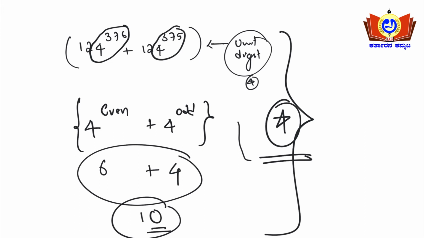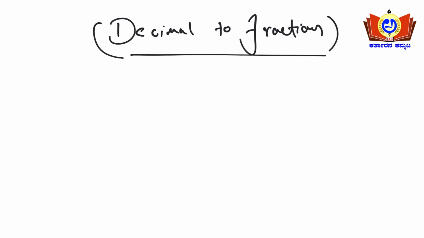See, friends, on the next page I'll tell you how to convert decimals to fractions. So what is a decimal number actually? See, 0.12 is a decimal number here.